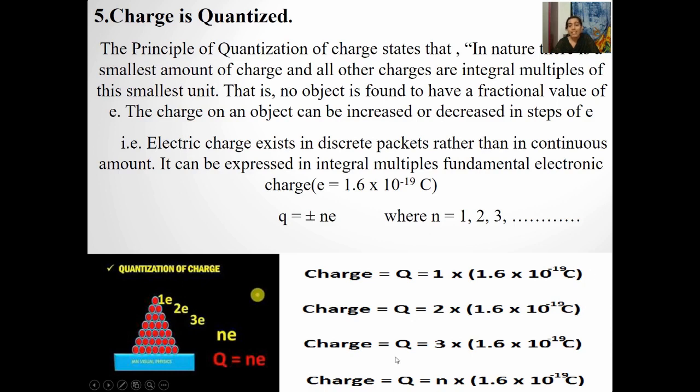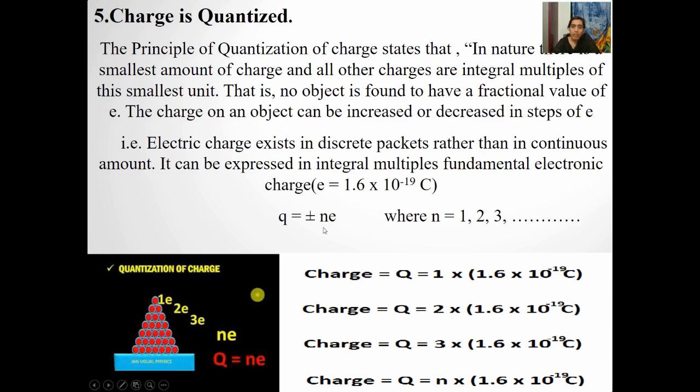And the next existing charge will be 3 into 1.6 into 10 to the power of minus 19 coulomb. What does this infer? It means in nature there will be no fractional values of the charges. For example, there will be no 2.5 charge.